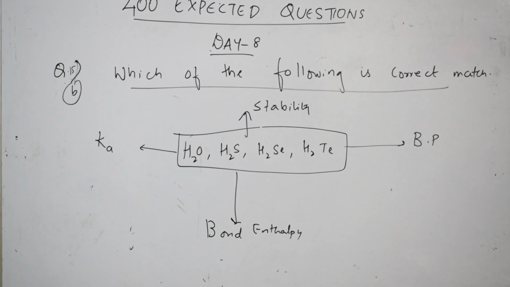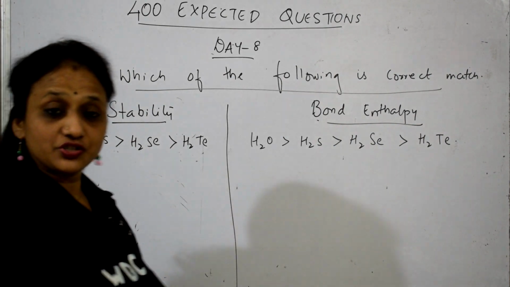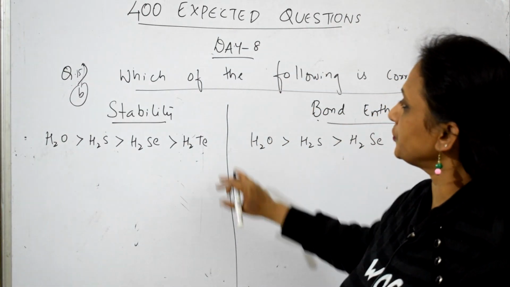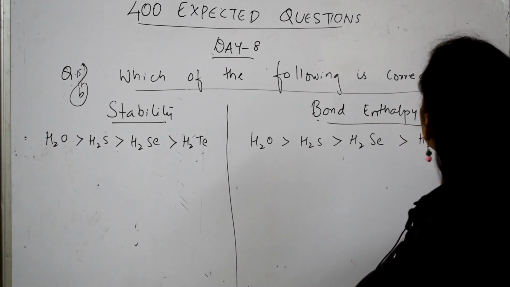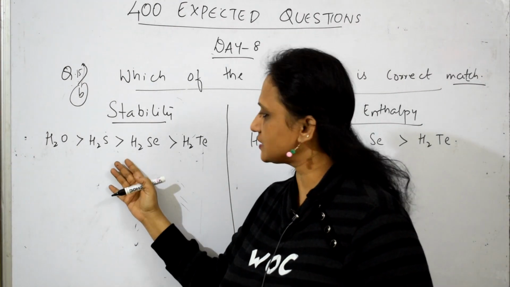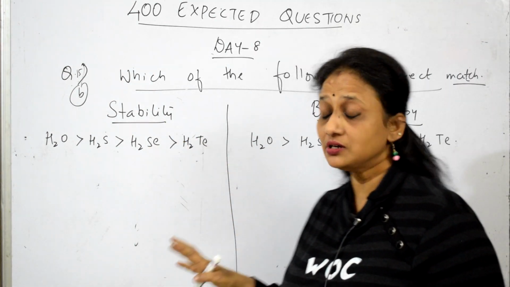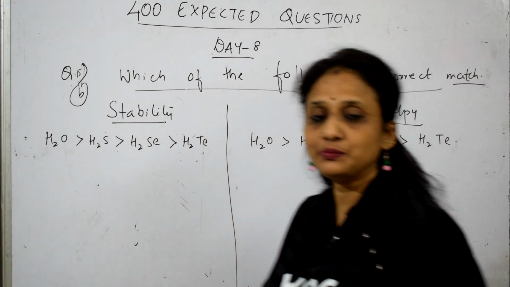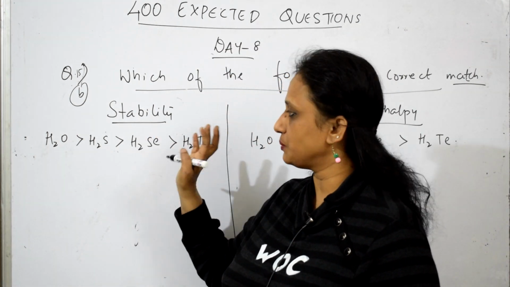Now check, students, how are they going to ask you? They'll ask which of the following is a correct match. This is a correct match. Now they have given you the order, the same order on both sides. One side it is stability order, one side it is bond enthalpy order. You should know the concept, that's all. Now check stability, an important thing.